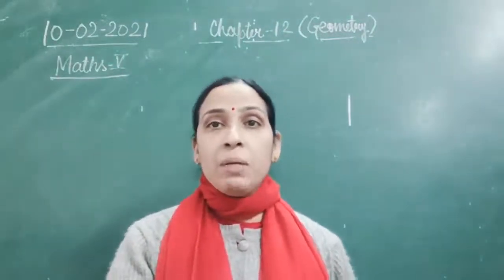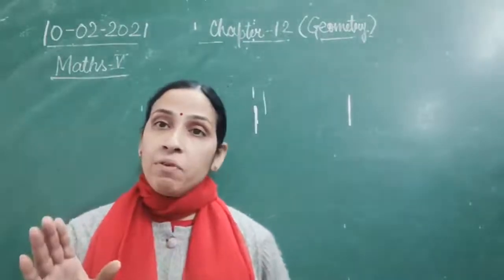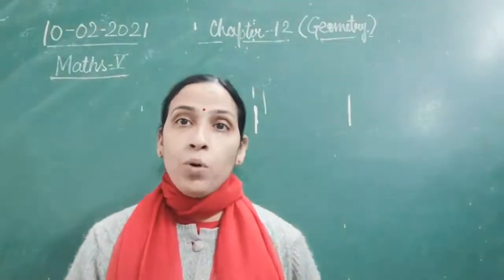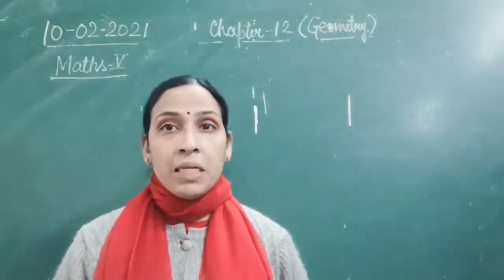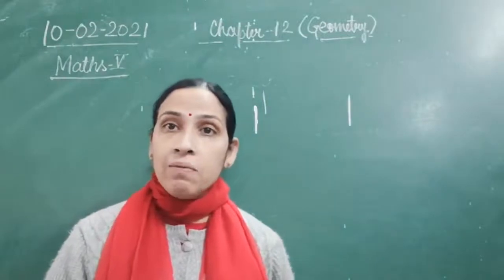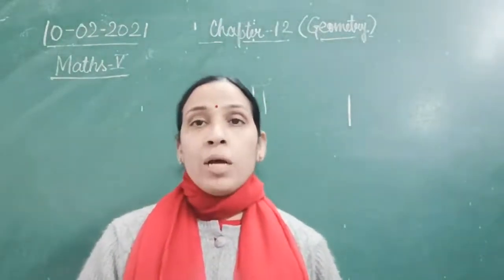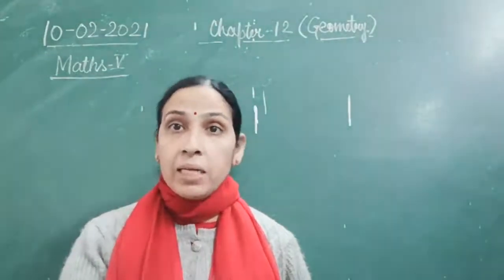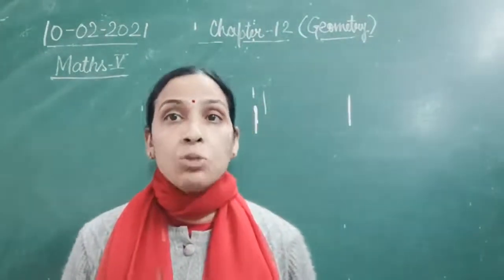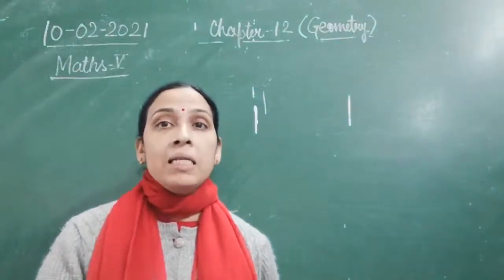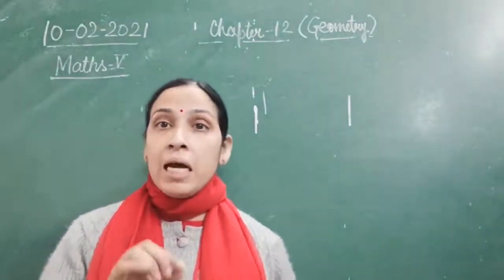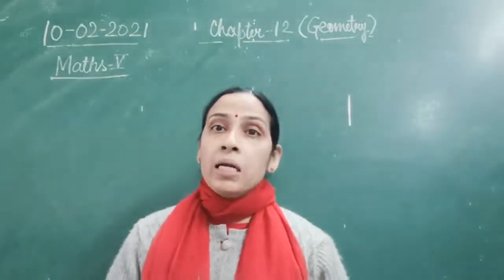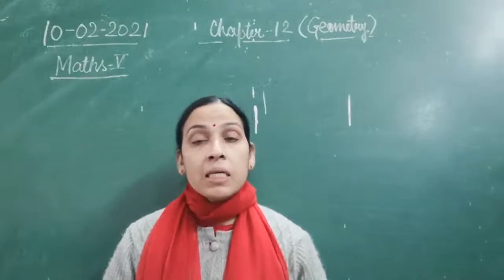Why is this ray very important? It does not have a fixed length. And when two rays meet at one point, an angle is formed. The point where two rays meet is known as the vertex, and the rays are the arms of the angle. Now about angles, what are the different angles?